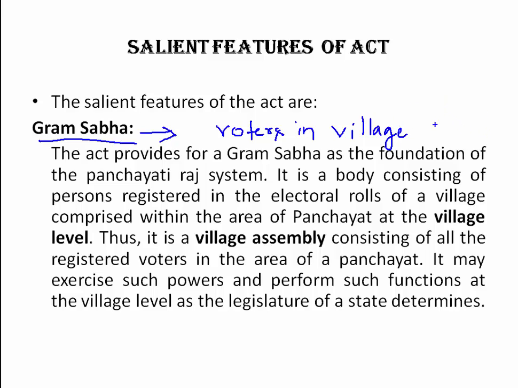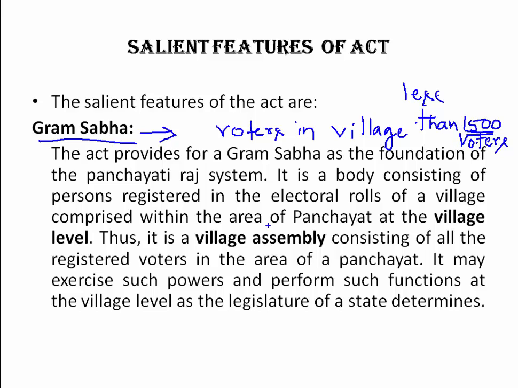Okay, and it should not be less than 1,500 voters. Clear? If there is some group of voters present in the village, then it becomes a Grama Sabha. Okay, and the number should not be less than 1,500. Clear? So it is a government.